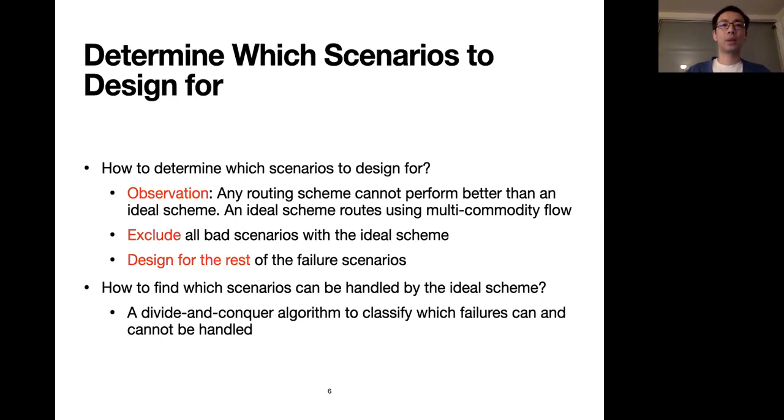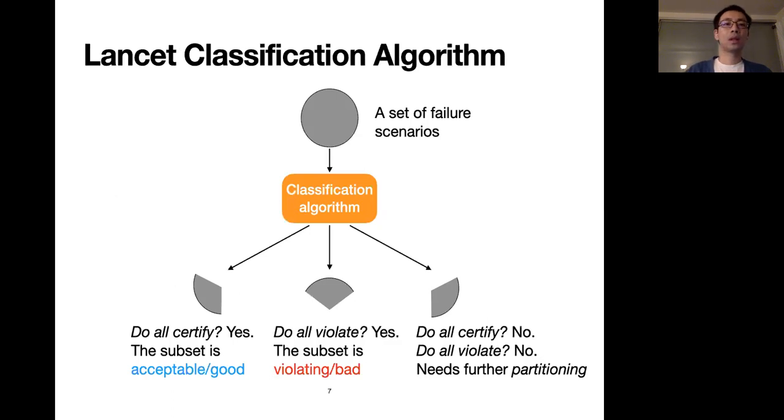Naturally, the next question will be how to find those failure scenarios that can or cannot be handled by the ideal scheme. Here, we use a divide-conquer classification algorithm to achieve this goal, and I will explain in the next slide. The diagram shows the idea of the classification algorithm. The goal is to identify failure scenarios that a network can handle. It is efficient, without explicit enumeration, and more importantly, it compactly represents failure scenarios in a small number of sets.